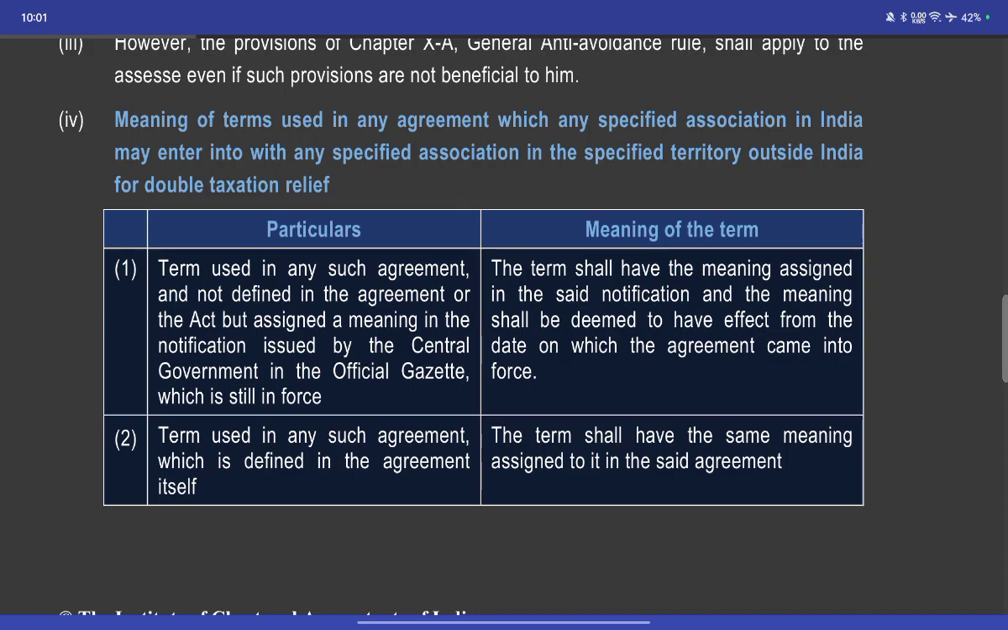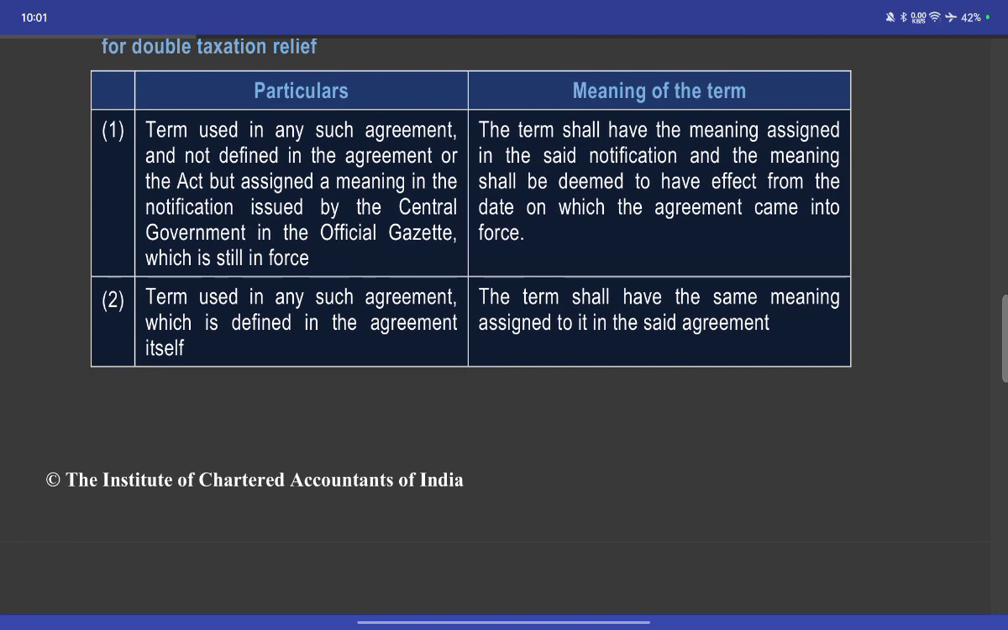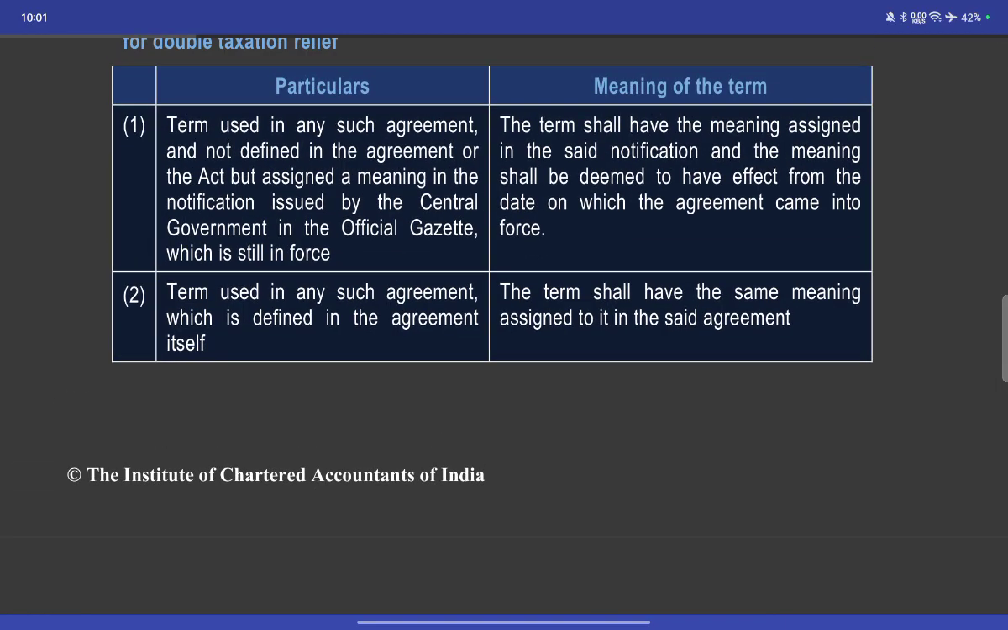Meaning of terms used in any agreement entered into by the central government with a specified territory outside India. Double taxation relief: particulars and meaning of terms used in the agreement. Where a term used in any agreement is not defined in the agreement, the term shall have the meaning assigned to it by a notification of the central government in the official gazette. That meaning shall be deemed to be effective from the date of the agreement coming into force, not the date of the official gazette, that is, from the date of the treaty.